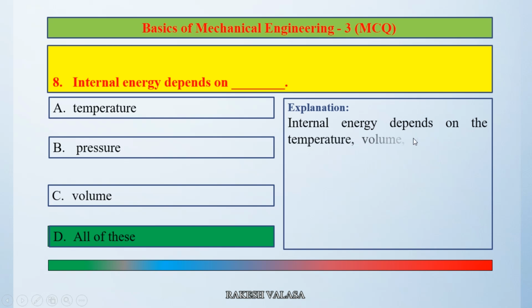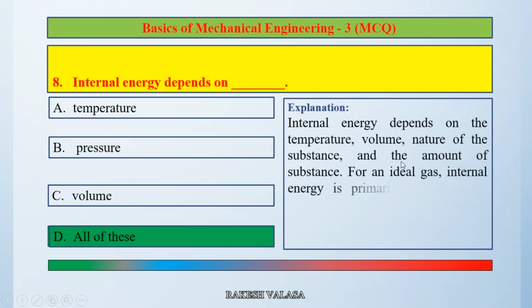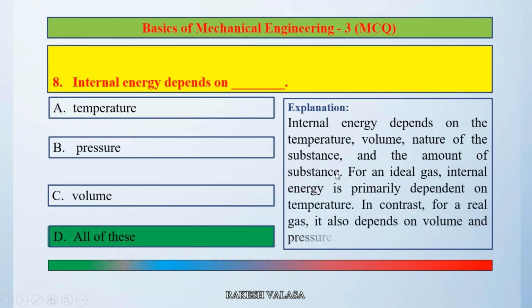Internal energy depends on the temperature, volume, nature of the substance and the amount of substance. For an ideal gas, internal energy is primarily dependent on temperature. In contrast, for a real gas, it also depends on volume and pressure. So the correct answer is option D, all of these.